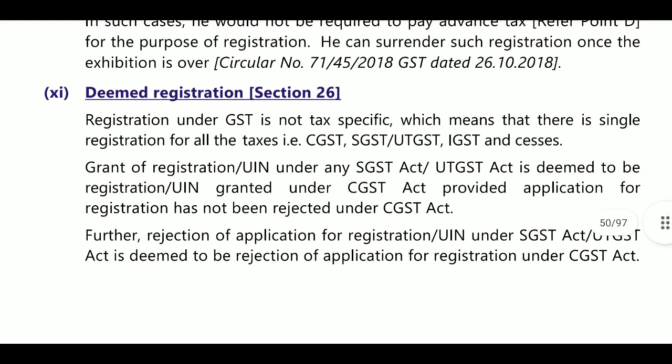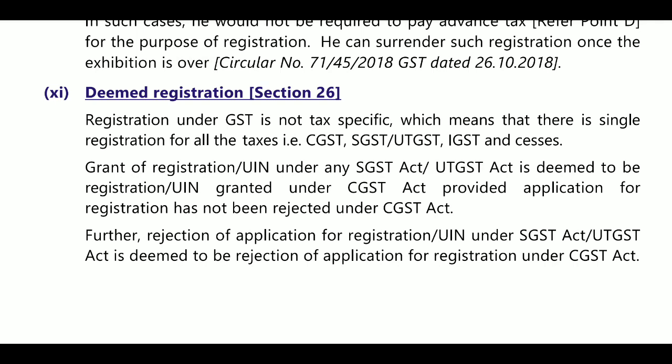Next, deemed registration, section 26. What are the deemed registration provisions? Under the CGST Act, deemed registration is granted when the application for registration has not been rejected. You have applied for registration.